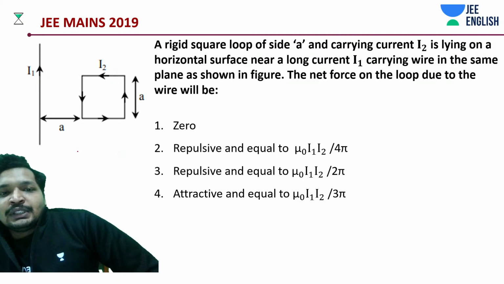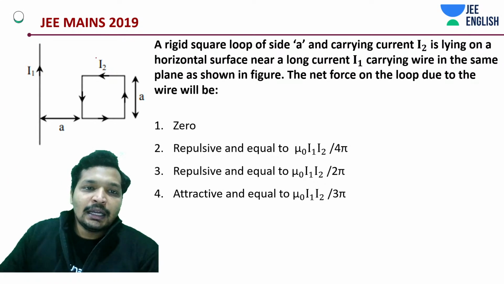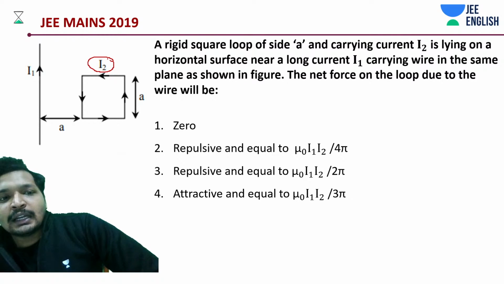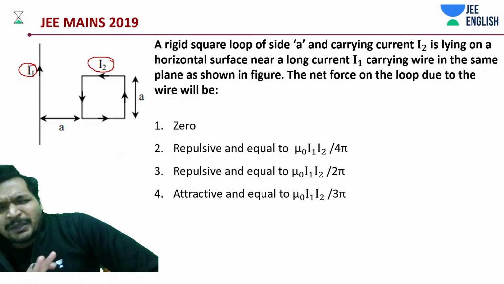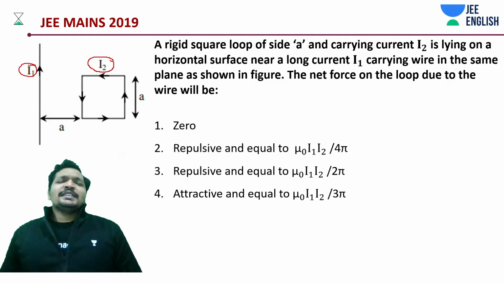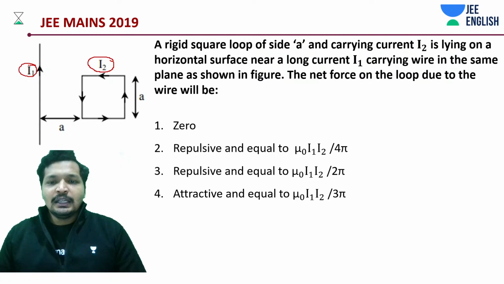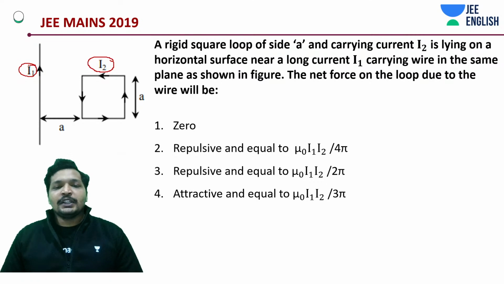Okay, now this is a very simple question. A rigid square loop of side A carrying current I2, so here it is carrying a current I2, is lying on the horizontal surface near a long wire carrying a current I1, in the same plane. They both are in the same plane. Now the question arises whether this is going to be attractive or repulsive. First, let's see whether we are able to get the answer even without getting too much into the question.